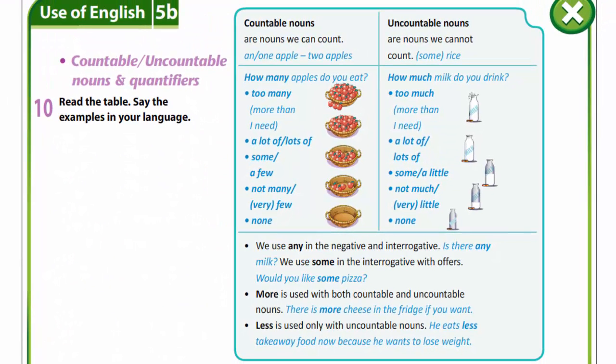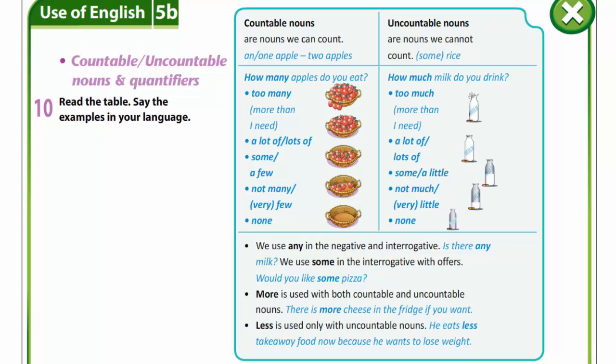Exercise 10. Countable and uncountable nouns and quantifiers. Look at the table and let's remember, countable nouns are nouns we can count. An apple, 2 apples. How many apples do you eat? We may use too many, more than I need. A lot of, lots of. Some, a few. Not many, very few, none.